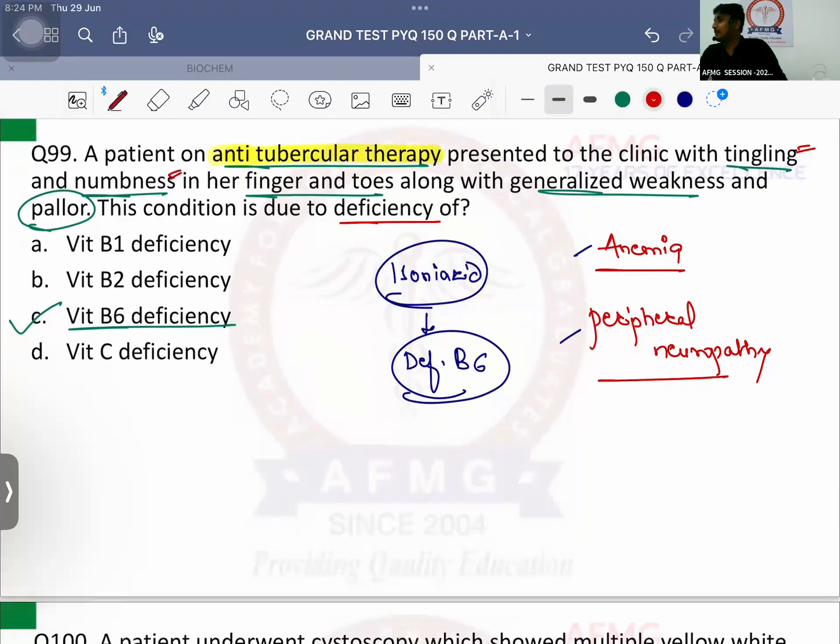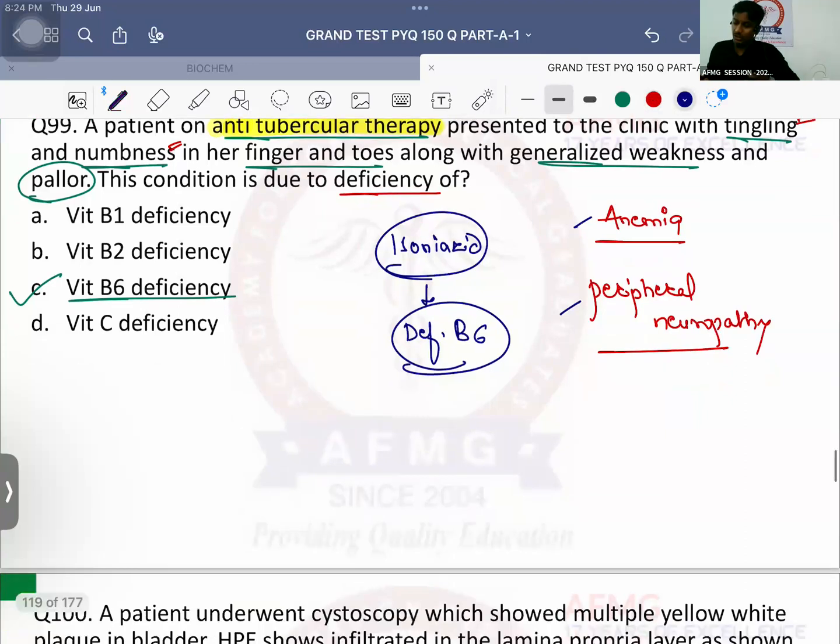Next, tell me the side effect of rifampicin quickly. It causes orange discoloration of urine as well as tears. Okay, ethambutol. It causes optic neuritis. Pyrazinamide, hepatotoxicity, liver damage. Streptomycin, ototoxicity and nephrotoxicity. Please remember, these are the important things you need to remember.